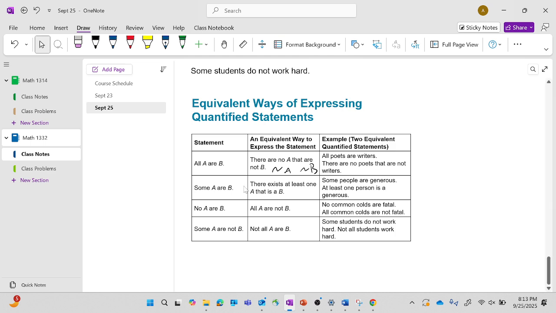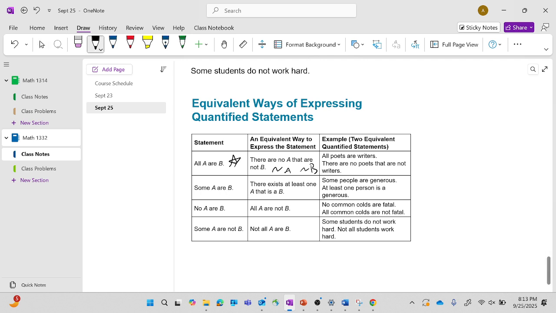So, we're playing around with words, pretty much what we're doing. Hopefully when we get some math in it, it'll start making a little more sense. But we're just negating stuff, right? If you put two no's into a statement, they cancel each other out, right? There are no A's that are not B. The no and the not cancel each other out. You're just back at the original, right? Two negations cancel each other out.